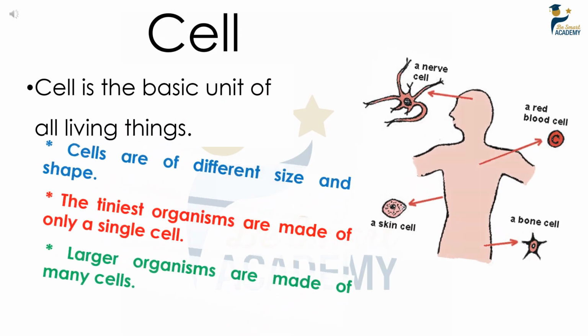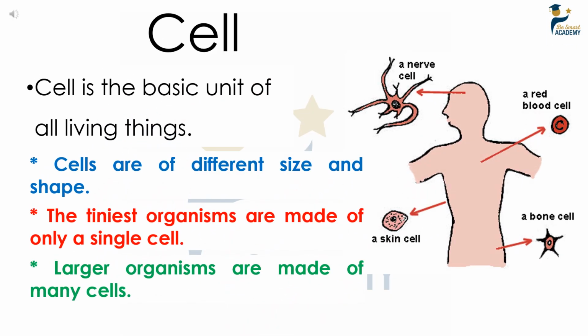The first level of organization in the human body is the cell. The cell is the basic unit of all living things. This means that a cell is the building block of all living things. In other words, all living things are made up of cells. Cells are different in size and shape according to their functions. Organisms are different in the number of cells they are made up of.